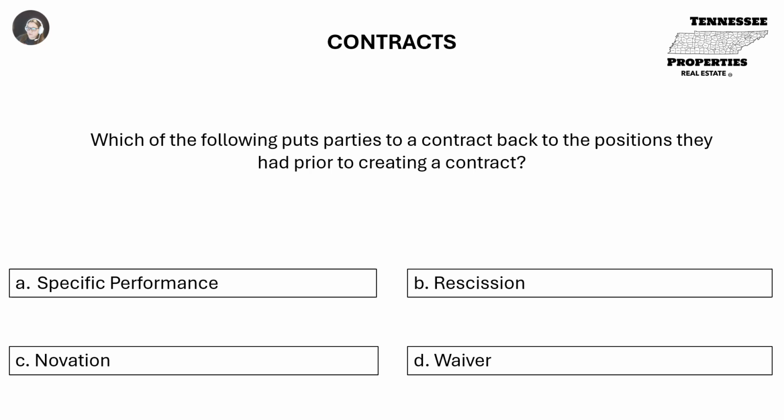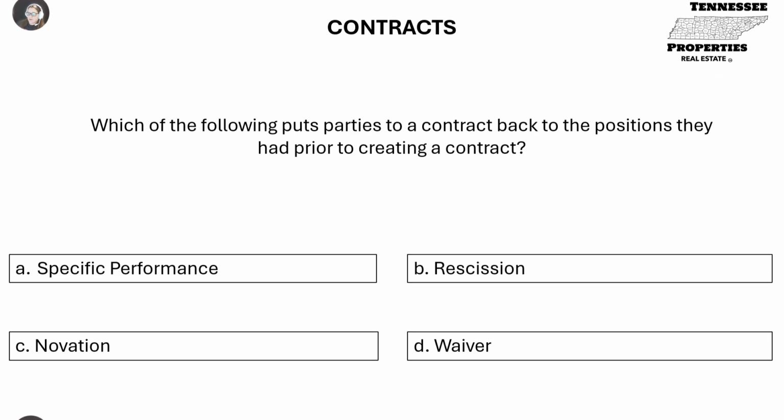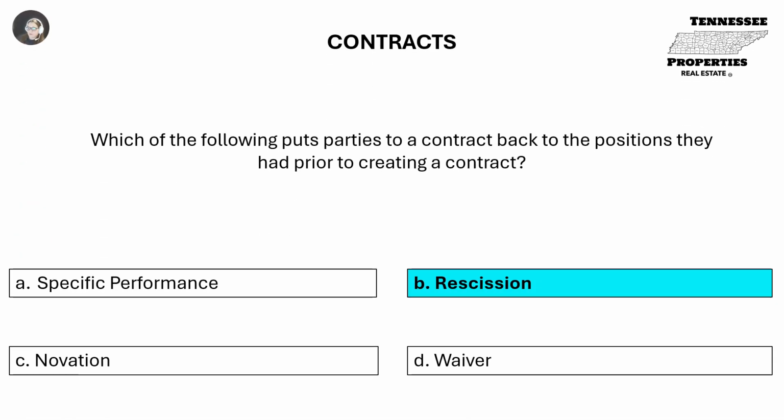Which of the following puts parties to a contract back to the positions they had prior to creating a contract? A. Specific performance. B. Rescission. C. Novation. Or D. Waiver. B. Rescission.